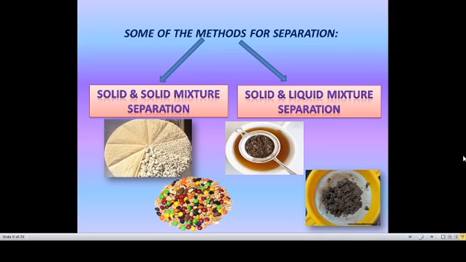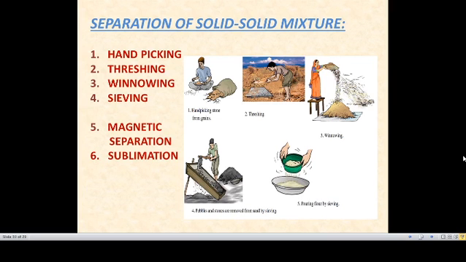If it is a liquid-liquid mixture, we can separate them by a liquid-liquid mixture separation method. So there are some methods of separation. Solid-solid is different, solid-liquid is different, liquid-liquid is different, but in this session we are going to learn solid and solid mixture separation. In solid and solid mixture separation there are 6 methods: hand picking, threshing, winnowing, sieving, magnetic separation, sublimation.